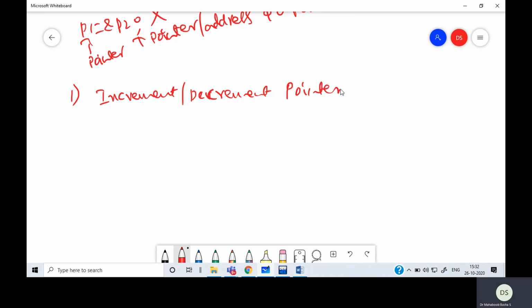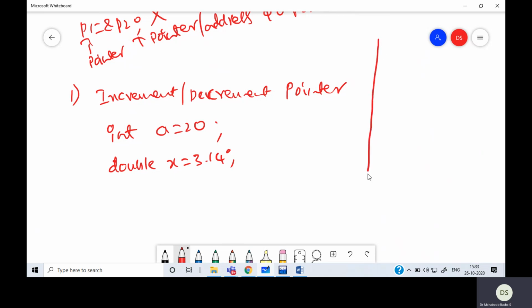Now I told you, when I declare a variable int a equals 20, and suppose I also take double x equals 3.14, then when you take memory, the values are given somewhere in the middle. a occupies 4 bytes, because an integer is 4 bytes.